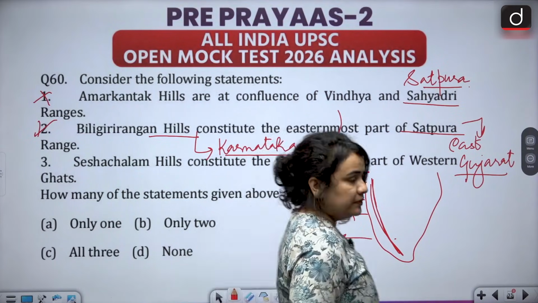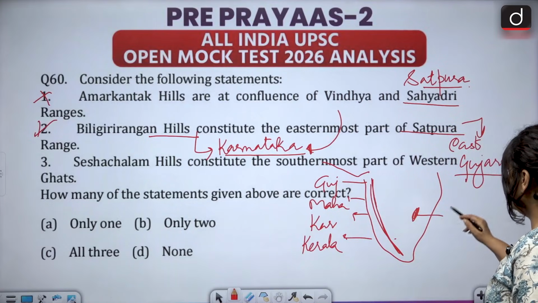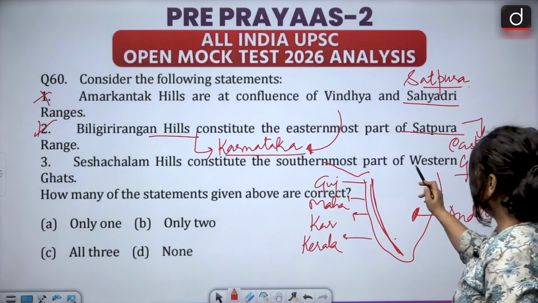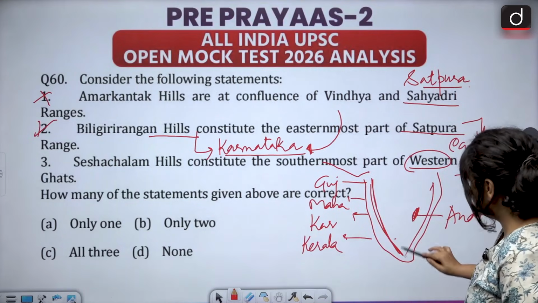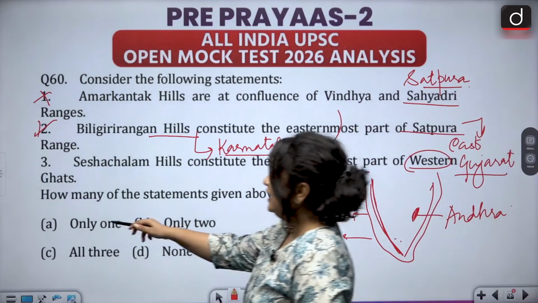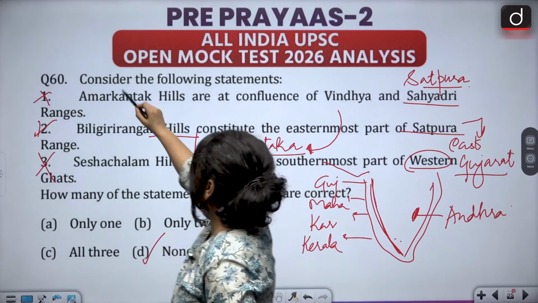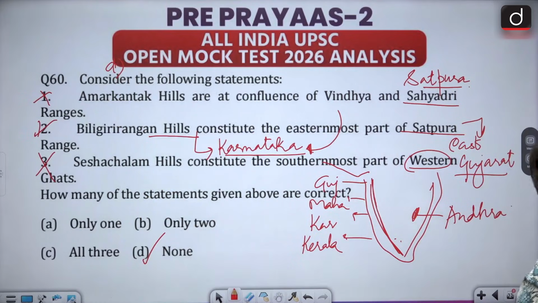Where are the Sheshachalam hills? They are in Andhra Pradesh. And they are actually a part of the Eastern Ghats. Eastern Ghats, not the Western Ghats. Hence, this statement is again wrong, and therefore option D, which says none, is the correct answer.